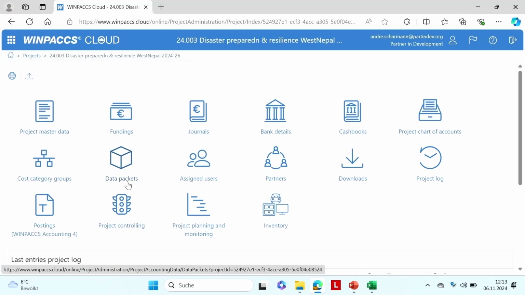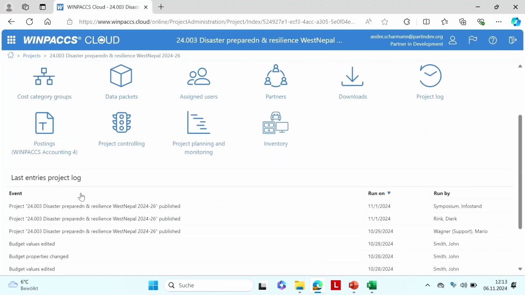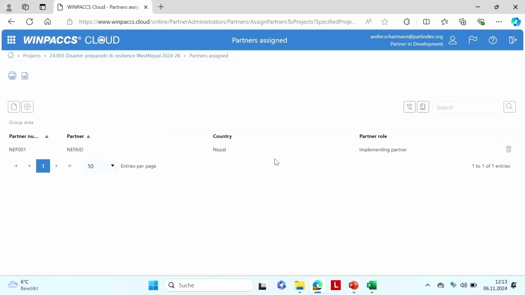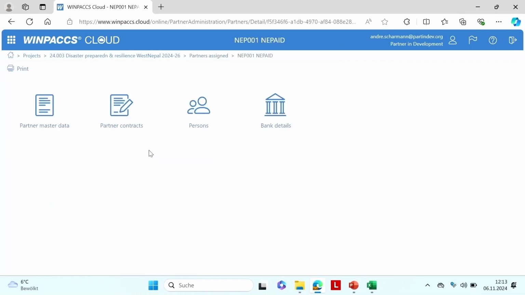Here it's, for now, not that easy. I think we will have something like, here's the last partner book activities, and you can select it from there. But now I'll find my way through opening the project where the partner submitted vouchers. Then here's an area where we manage the partners of this project. I open the partner. You see the partner contracts here.